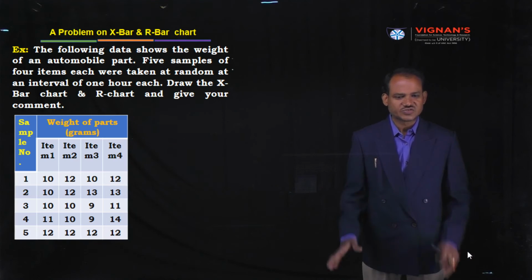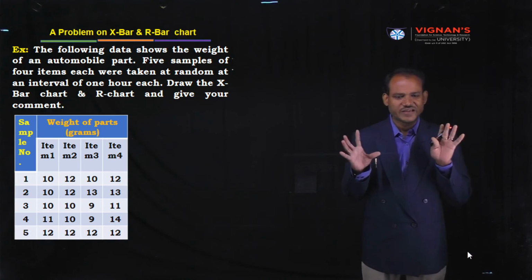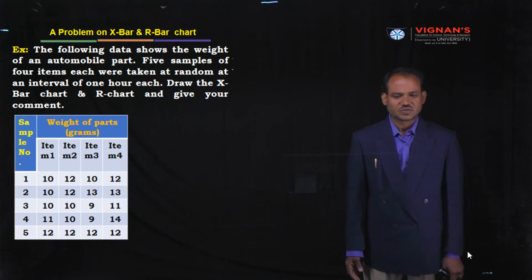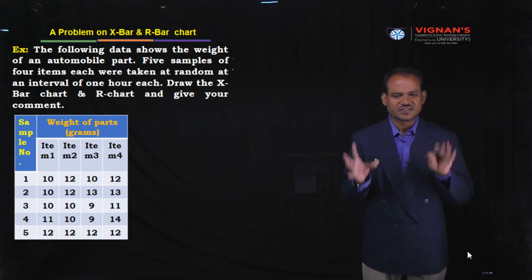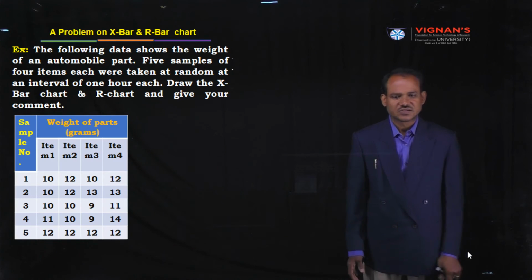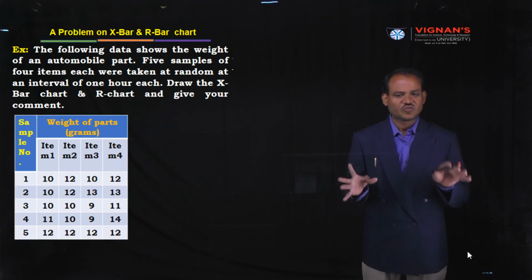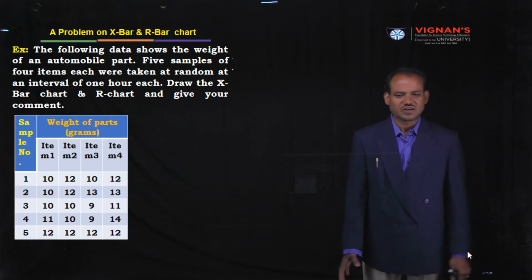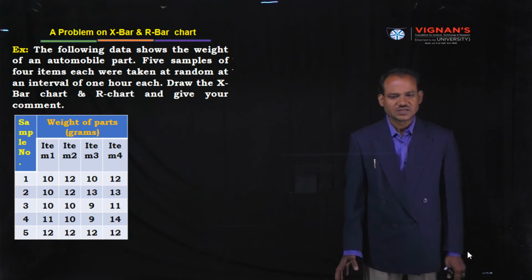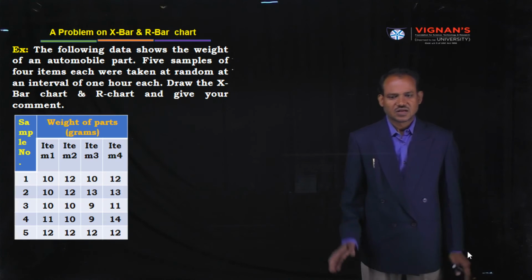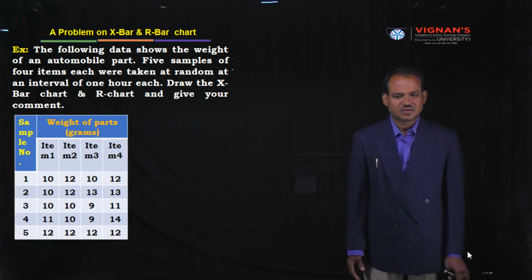Therefore, we have to use control charts for variables, maybe X bar chart or R chart. Next, move to the next sentence. 5 samples of 4 items each were taken at random at an interval of 1 hour each. Draw the X bar chart and R chart, and also give your comment on this chart.